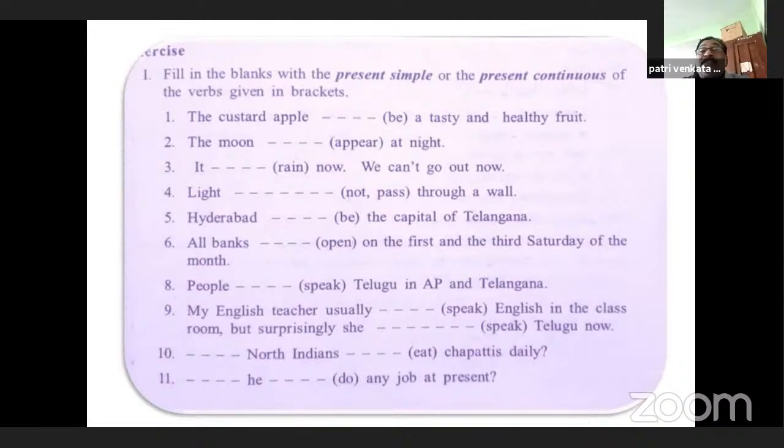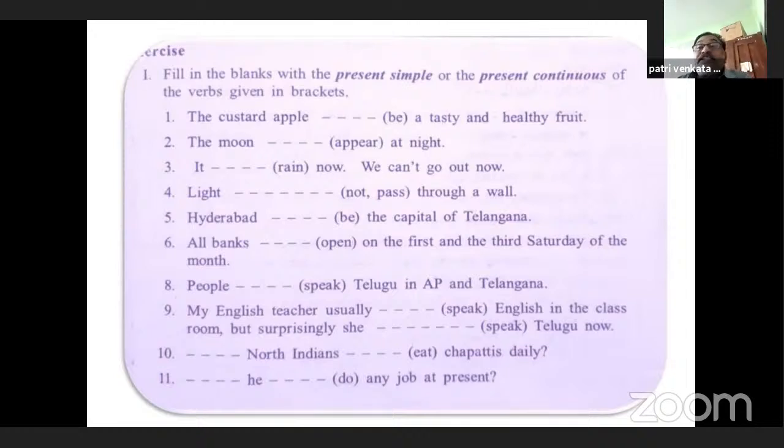All banks dash on the first and third Saturday of the month. All banks are open on the first and the third Saturday of the month. Here, open is an adjective.